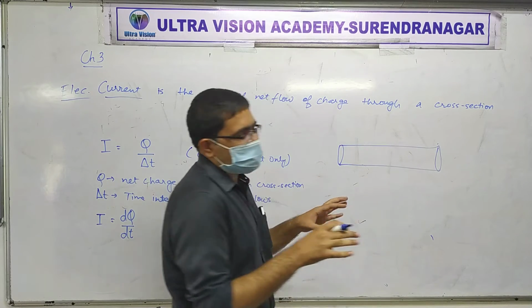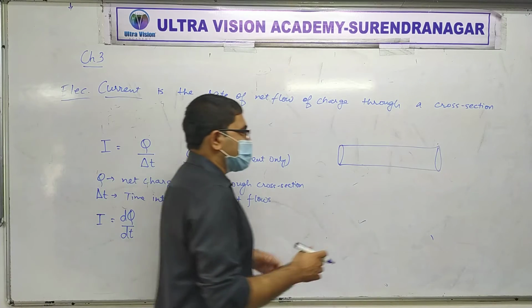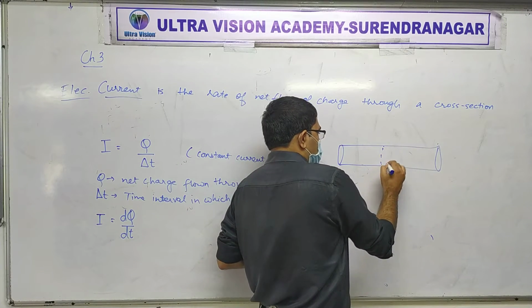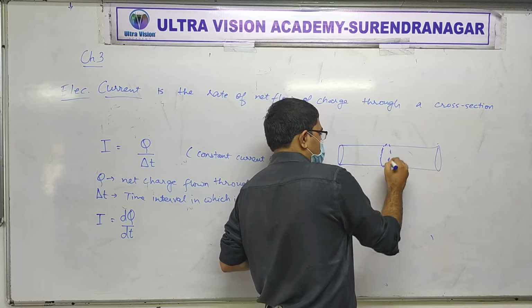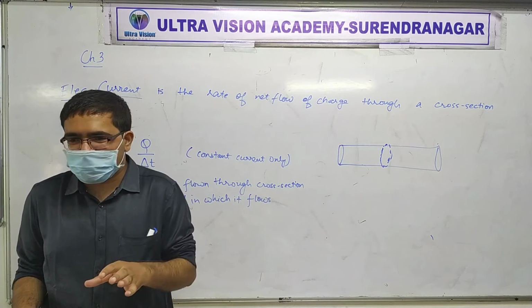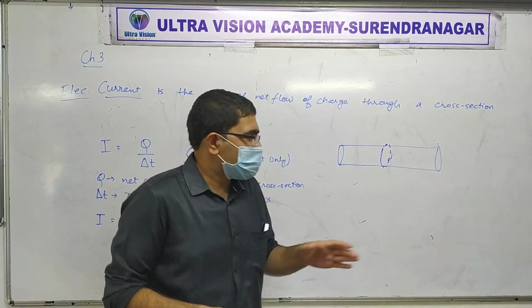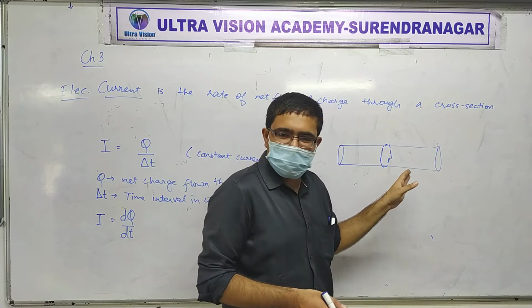Now let's try to understand this better, so that your intuition is developed. Suppose this is some conductor through which charge can flow. We can keep a watch on this cross section. The definition allows for any kind of cross section, but right now let's think of it this way.